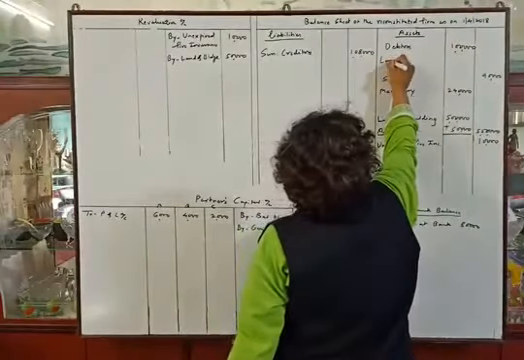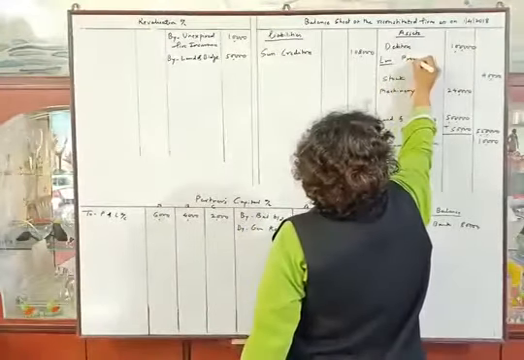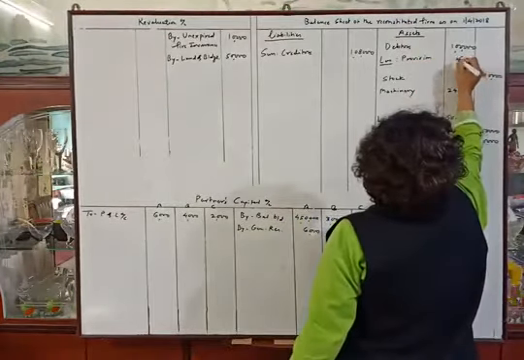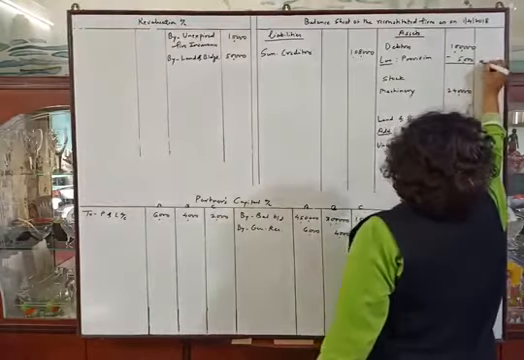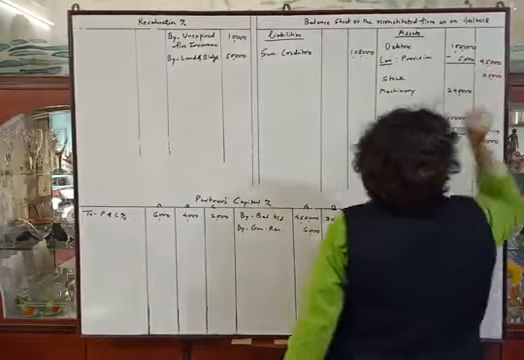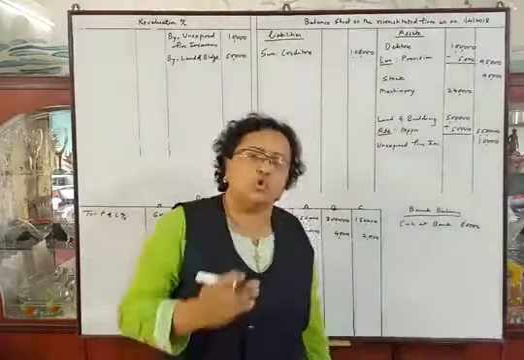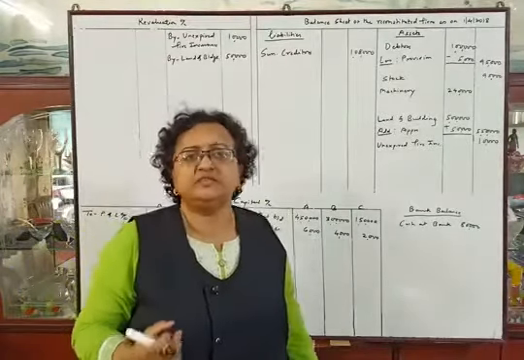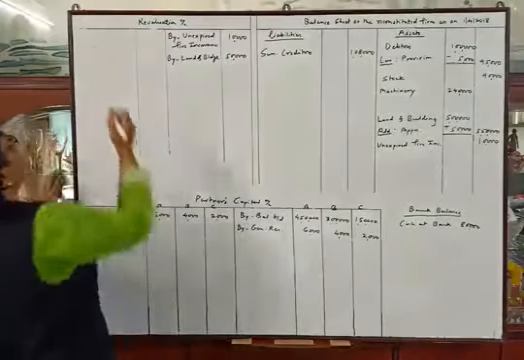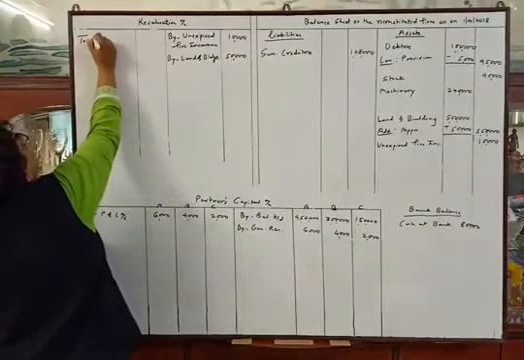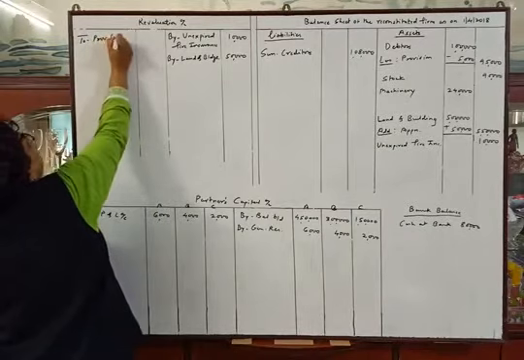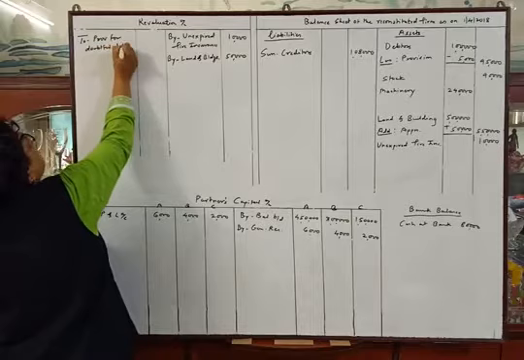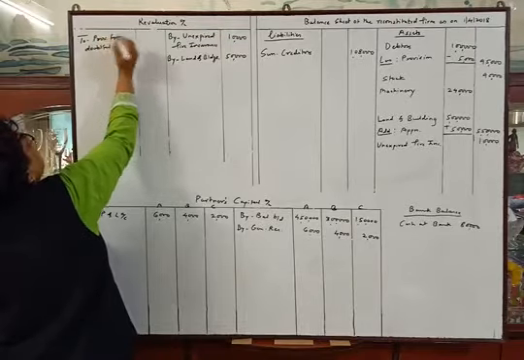So less provision 5,000, so the amount will be 95,000 in the outer column. Now as the old provision is rupees 2,000 and we are increasing the provision by rupees 3,000, 3,000 will be our loss. So to provision for doubtful debts 3,000.